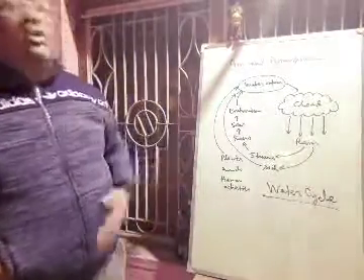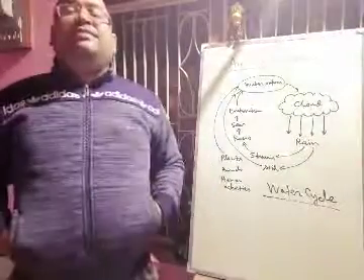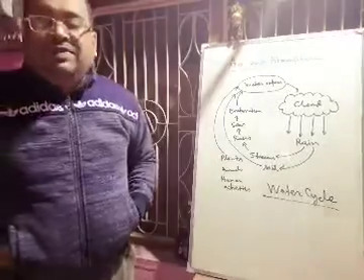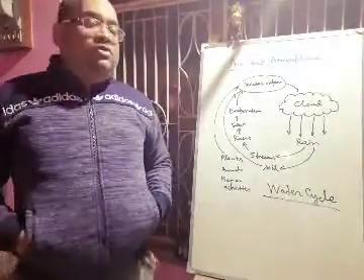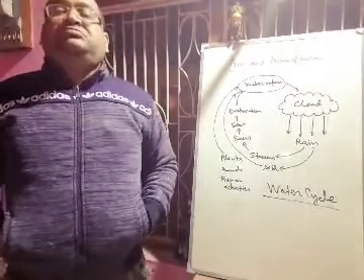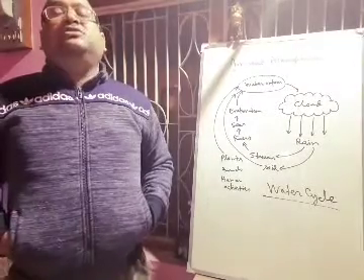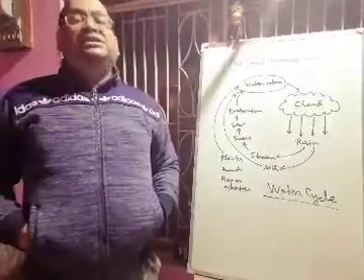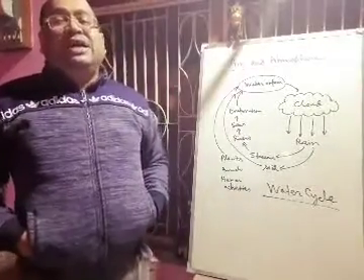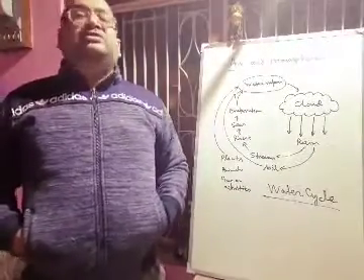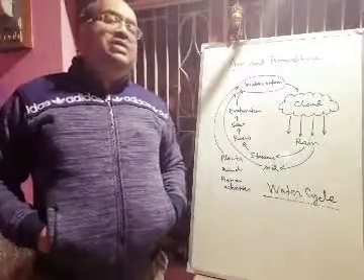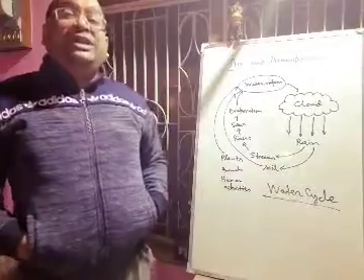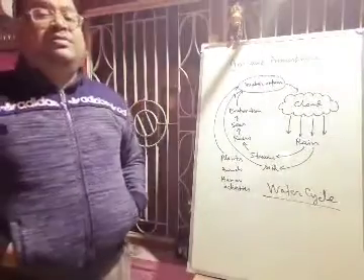Next we will discuss water vapor. Water vapor means moisture, the water vapor present in the air, and the amount of moisture present in the air is known as humidity. Its percentage generally varies from place to place and season to season. In the rainy season, humidity in the atmosphere will definitely be high, but in winter the humidity will be very low.